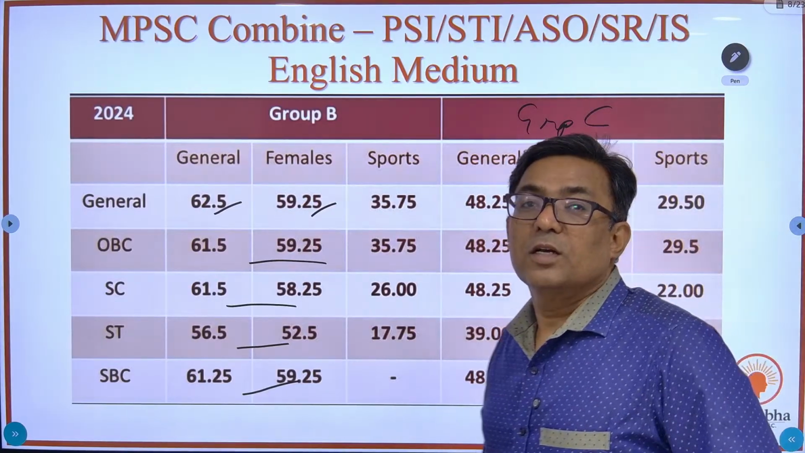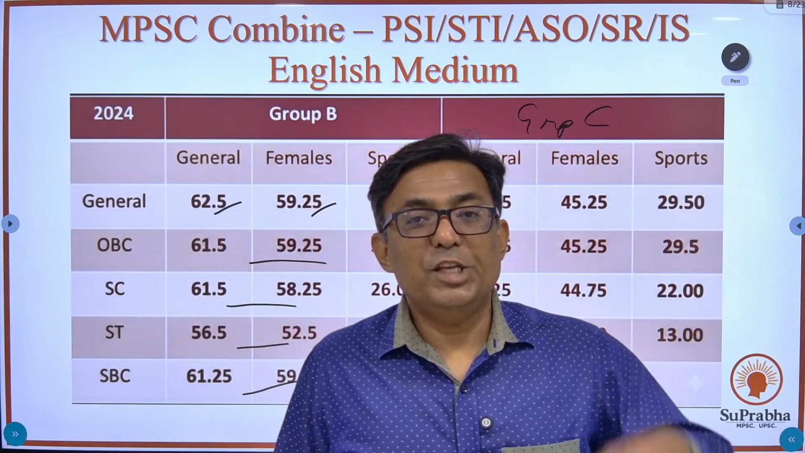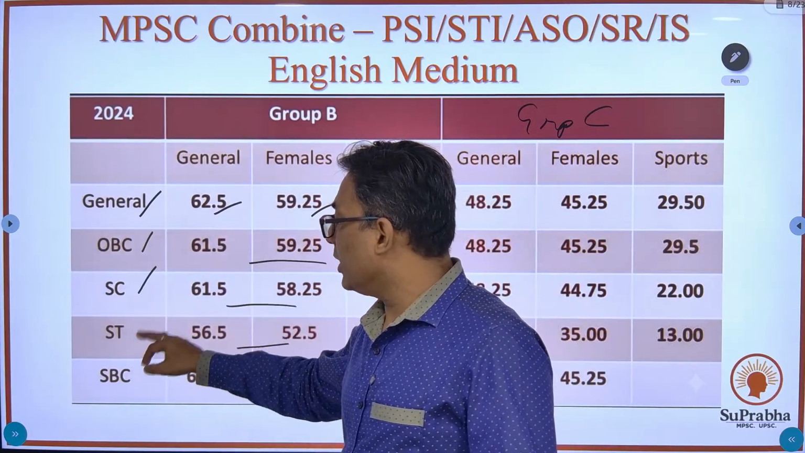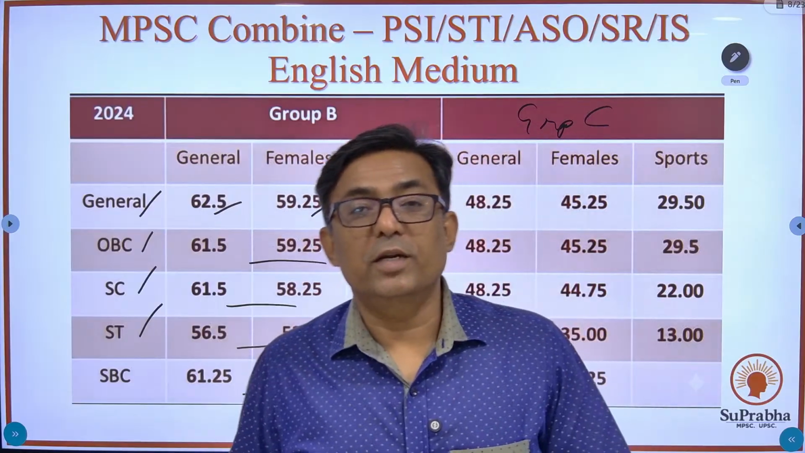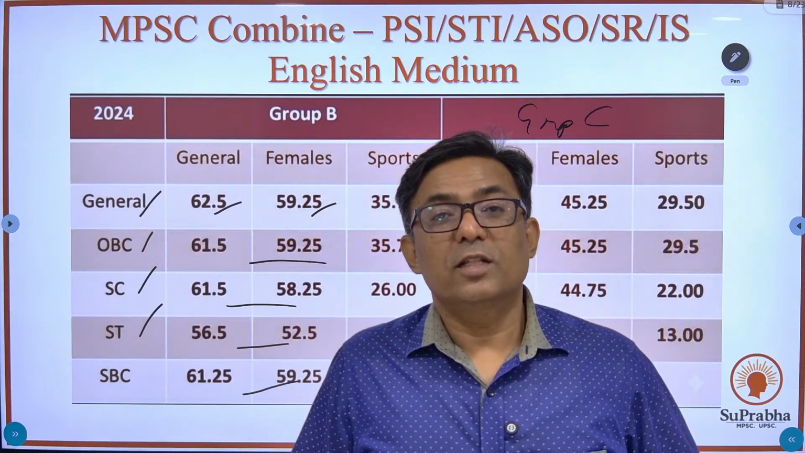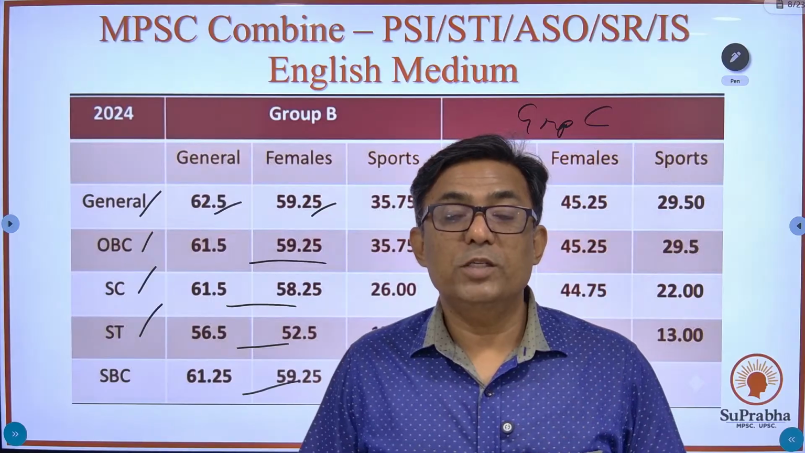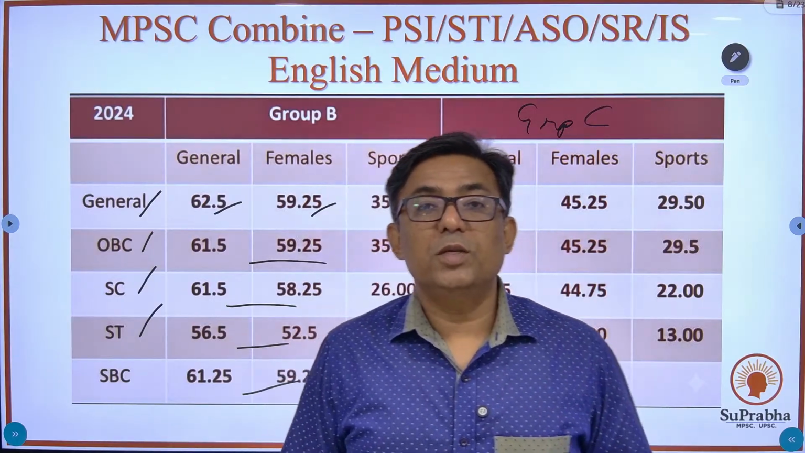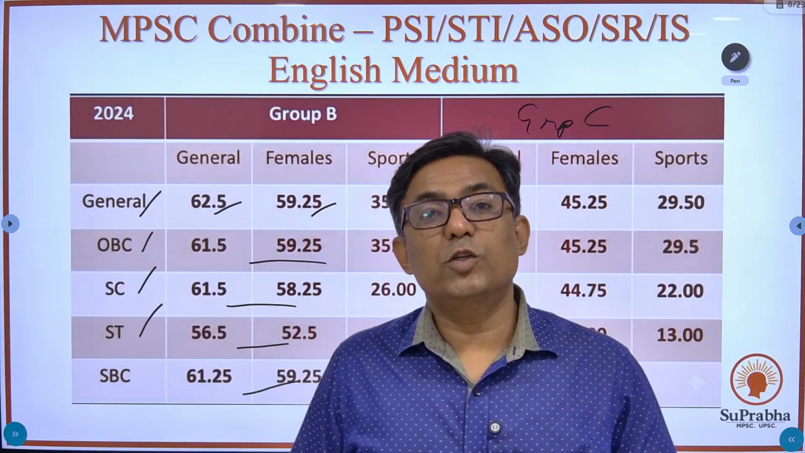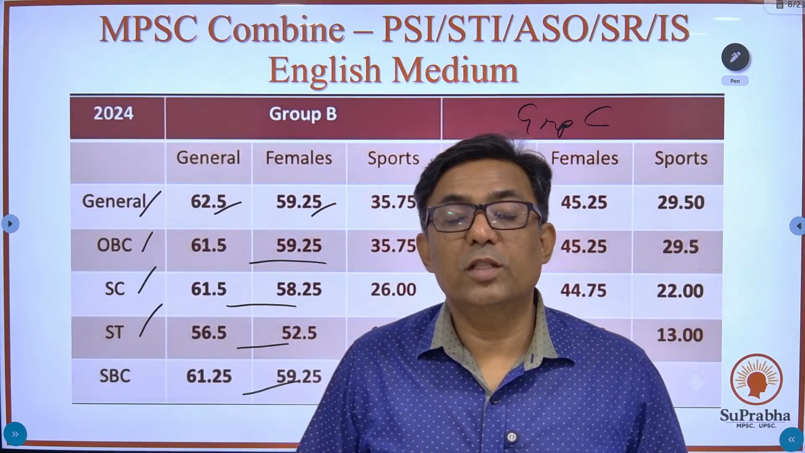As you can see, there is a 30% reservation. The females have got a separate cutoff. Why? Because in each category, whether you are a general female candidate, OBC, SC, ST or SBC female candidate, there is a 30% reservation for females. That means only females will be selected for those seats. MPSC, not like UPSC, provides 30% reservation for females irrespective of their category. So females, it's a golden opportunity. Please make the best use of it.